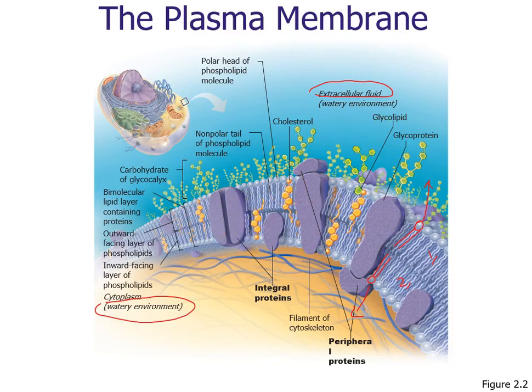And then the next macromolecule is protein. The protein is embedded inside of the plasma membrane. Some of them are so large, they pass through the plasma membrane like that. Then we call them integral proteins. They act as transporters. They also can act as receptors as well. And then some other proteins are only found inside or even outside of the plasma membrane, which we call peripheral proteins.